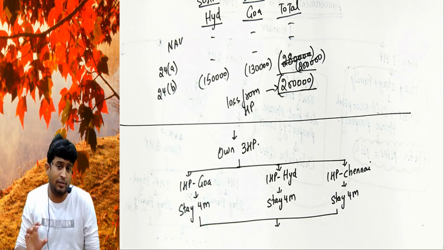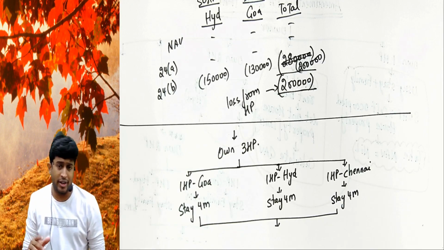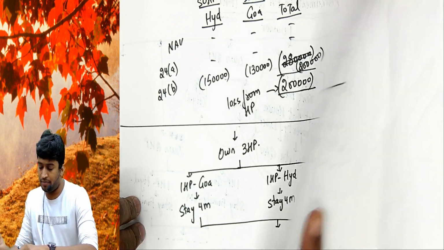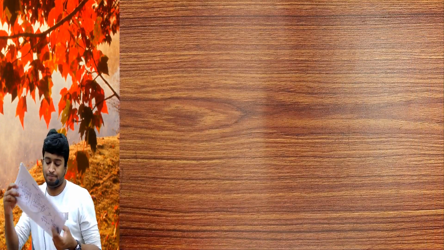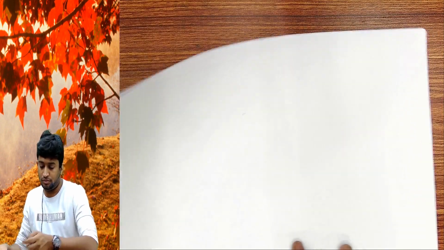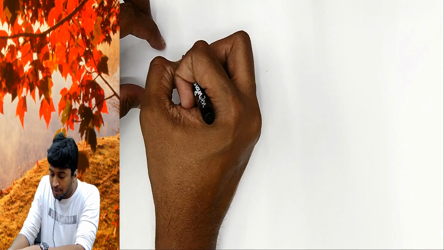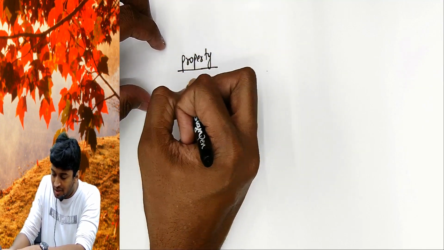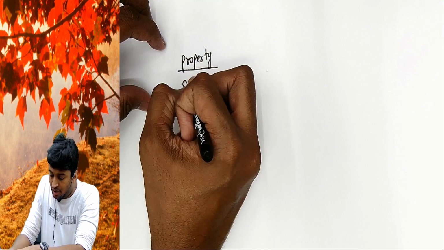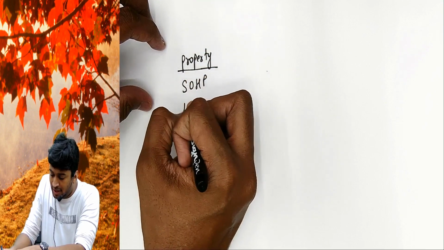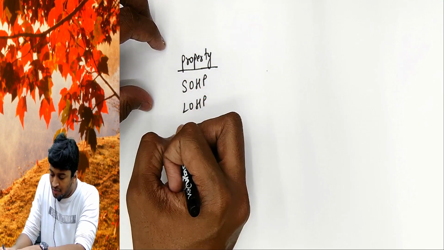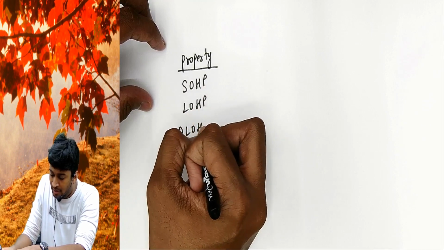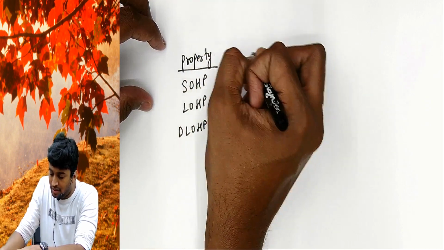Deemed to be let out. Even though it is not let out, we'll treat it as a let out property. For your confirmation, please understand now. Property is of three types under the Income Tax Act: one is self-occupied property, one is let out property, and one is DLOHP, deemed to be let out property.